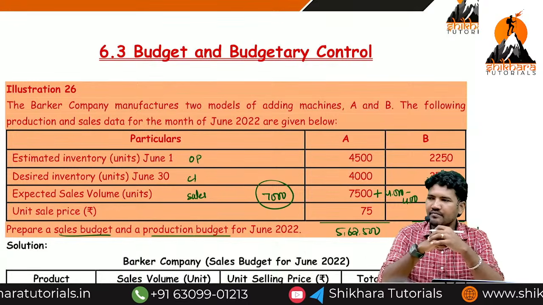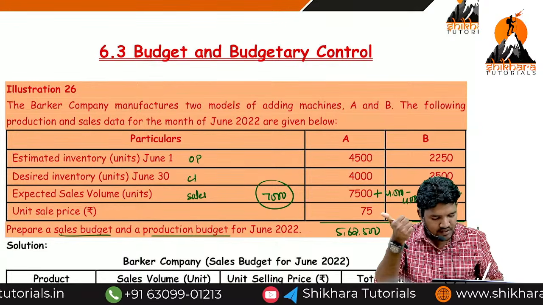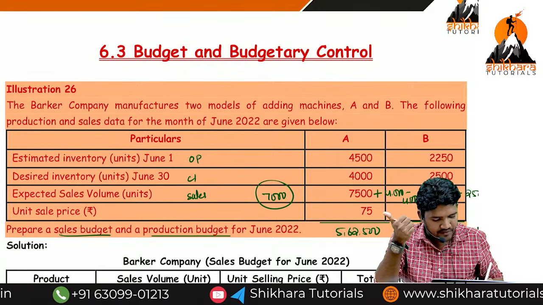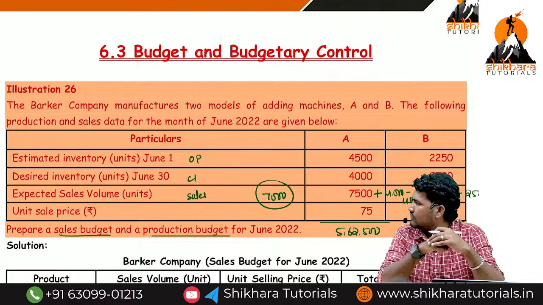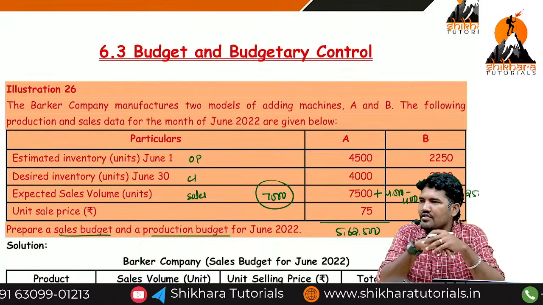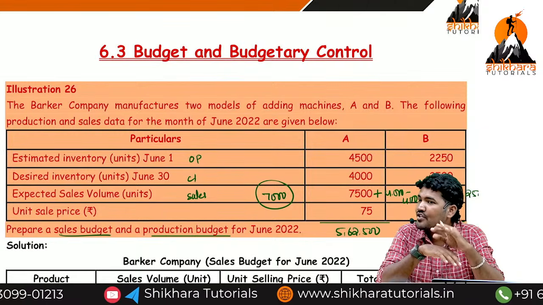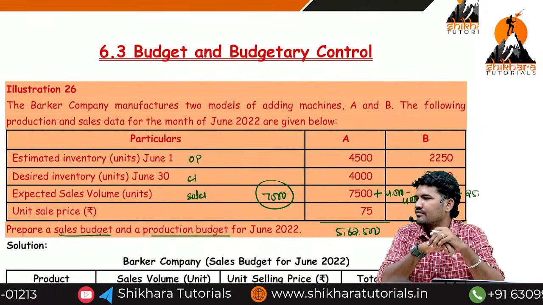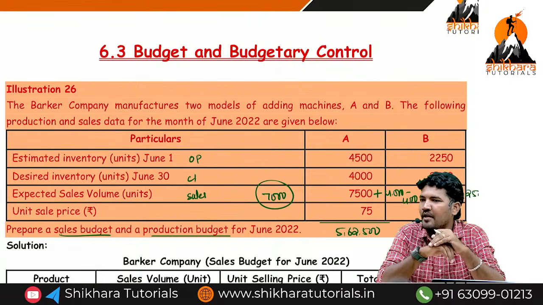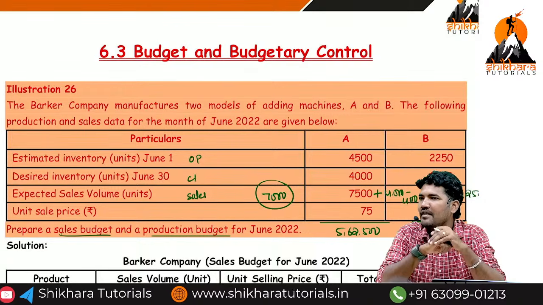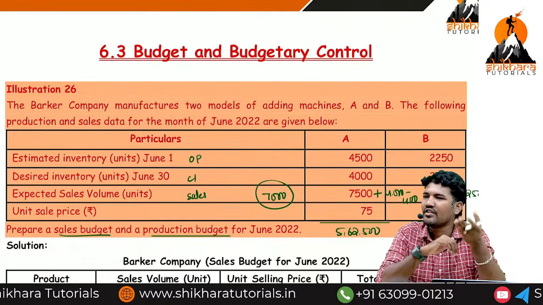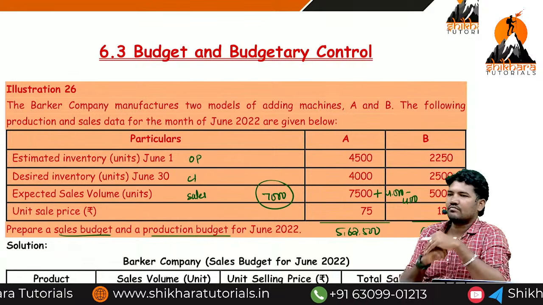What about B, ma? Sales units 5,000 plus closing 2,500 minus opening 2,250. What, ma? That's it. Production is not a value. Production is only units. Do you understand the logic? Production we cannot express in rupees, we express only in units. When it comes to sales, you can express in units as well as value. But units they will give, that's why we are presenting value. That's it, ma.